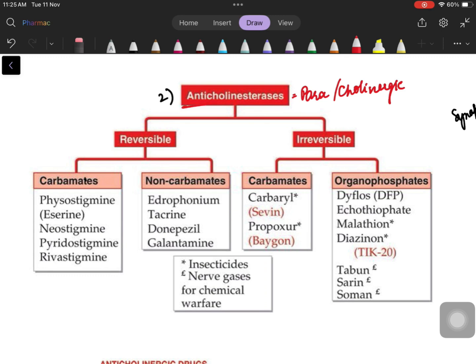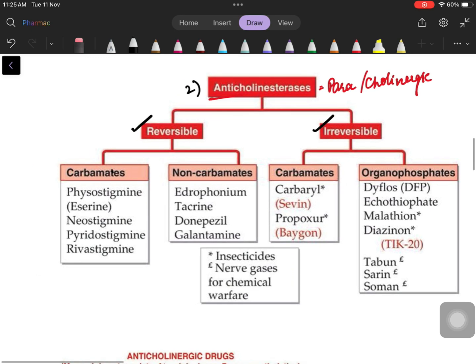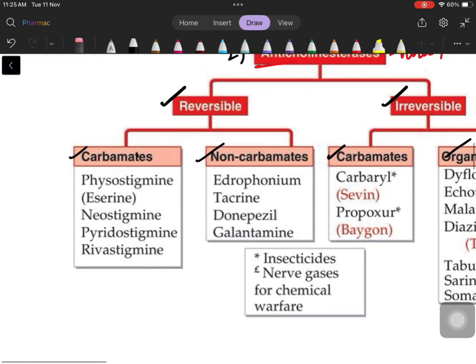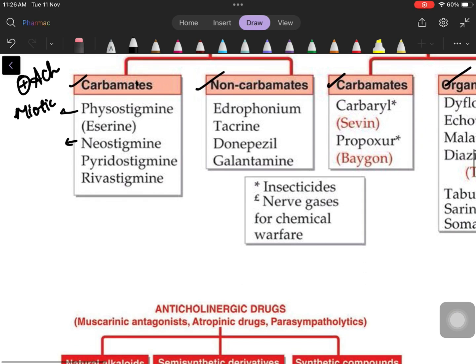Anticholinesterases are divided as reversible and irreversible, and under each we have carbamate, non-carbamate, carbamate, organophosphate. Under carbamates, we have physostigmine, which is also used as a miotic. How can this be used as miotic? Remember, this whole class of drug is pro-acetylcholine. And miosis is by M3 receptors. So it keeps going back to the same receptor concept. Neostigmine has a variety of uses. Let's just see them one by one.